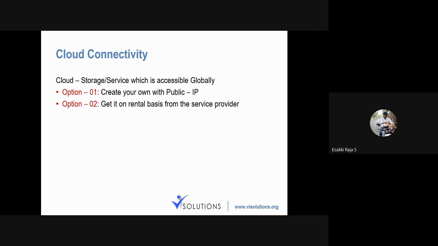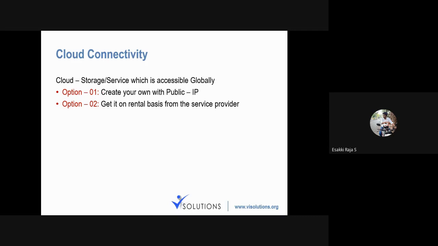So those kinds of cloud will be called public IP. That cloud can be accessed only by your college. But the problem with these own public IPs is it will be costly, like for storage or getting the access. Everything will be a little bit costly.